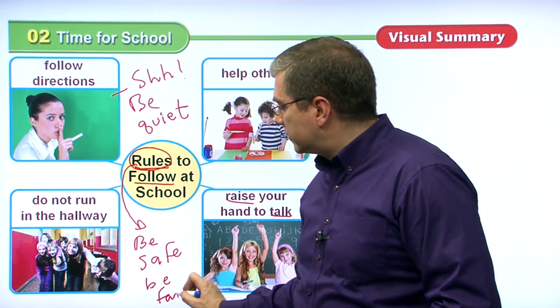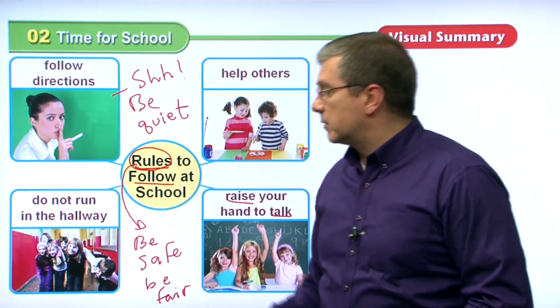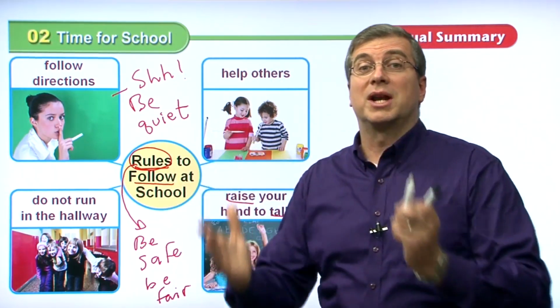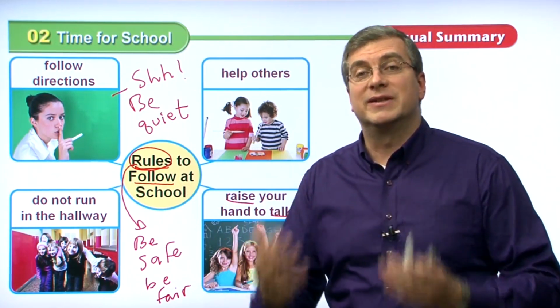There's two main reasons why we follow rules at school. One reason is that we are safe. We don't run in the hallway because if we run, we're going to hit other people. That's going to be dangerous. We don't want to do that. We want to be safe.